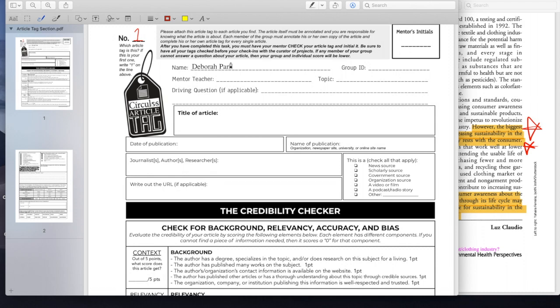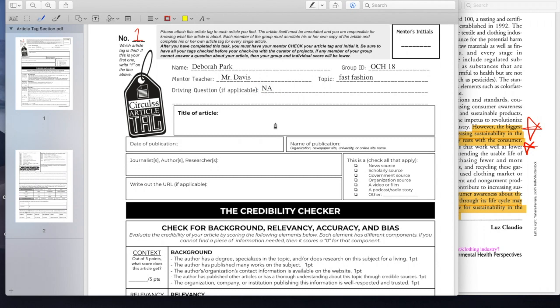Okay, so let's do our first one together. I'm going to be doing this on the fast fashion, environmental impact of the clothing industry article that I just found. So here I'm going to go ahead and write number 1. I'm going to write my name, my mentor teacher, my group ID, topic, and driving question. I don't quite have a driving question yet, so I'm going to leave that part NA, not applicable yet.